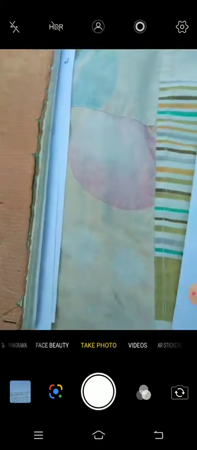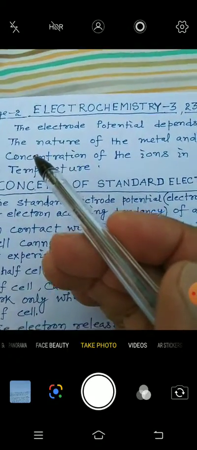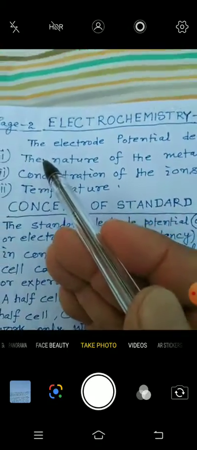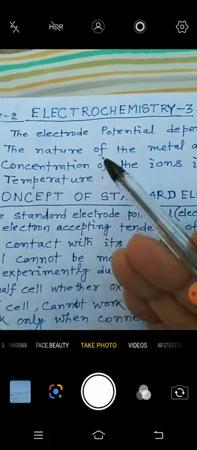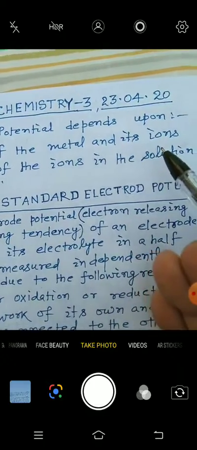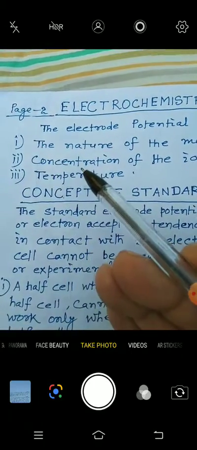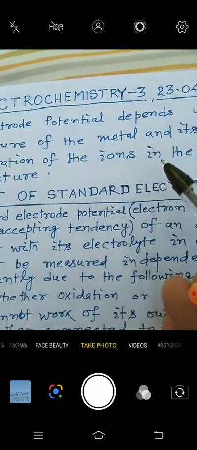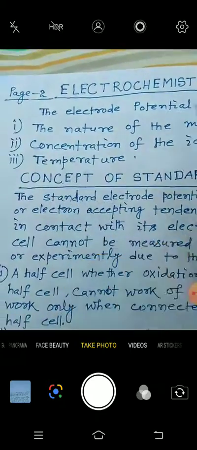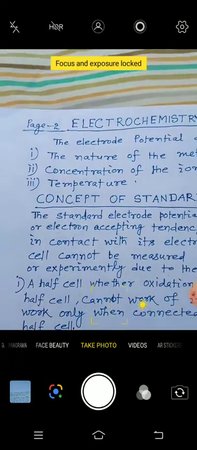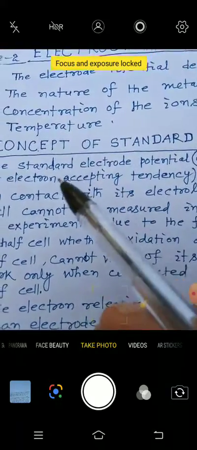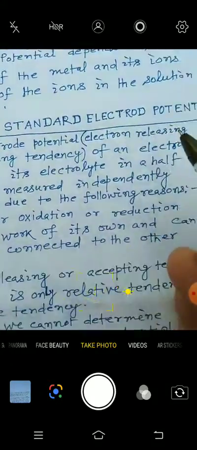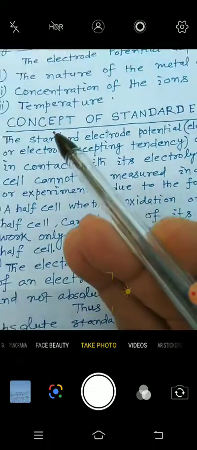Now, this depends upon three factors. First is the nature of the metal and its ions. Second is the concentration of the ions in the solution, and third is the temperature. That is not so important. Now the next concept is about the standard electrode potential. Very important.